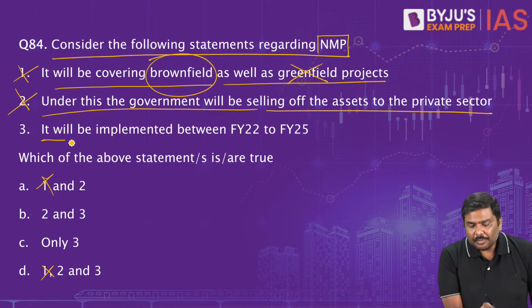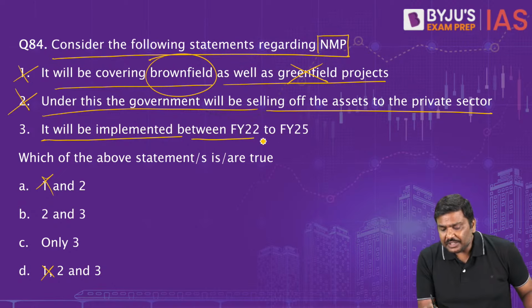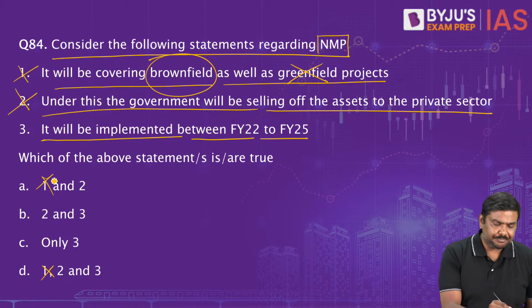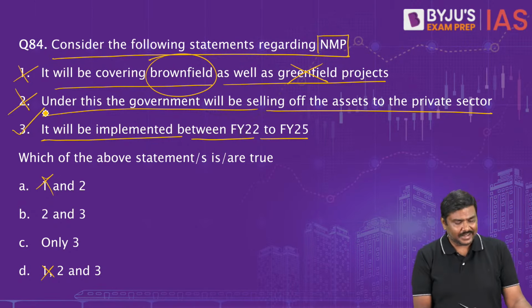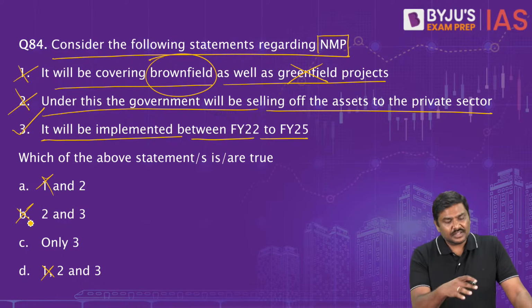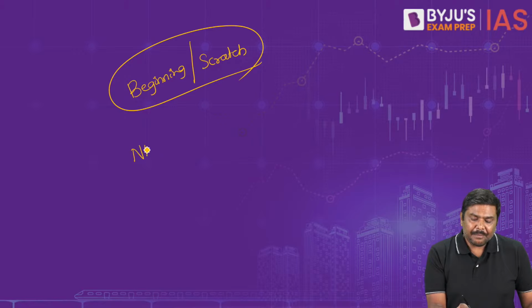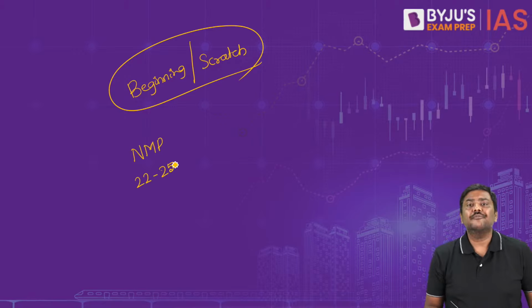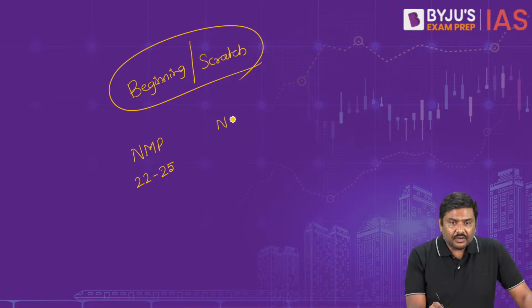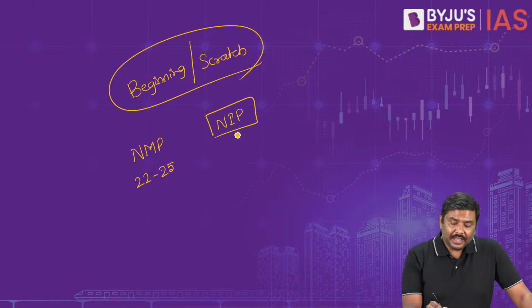Third one, it will be implemented between financial year 22 to financial year 25. Third statement is in fact correct. You already have the answer, but anyways, third statement is in fact correct. Please remember this. NMP is being implemented from financial year 22 to 25. National Infrastructure Pipeline, NIP, is being implemented from financial year 20 to financial year 25.